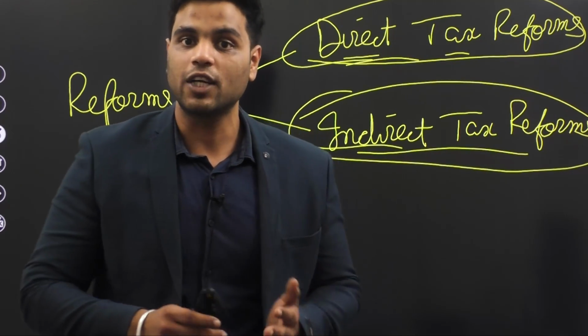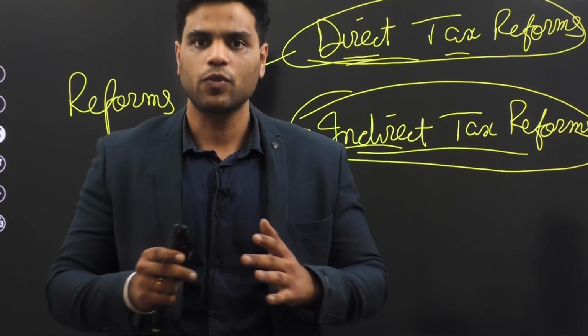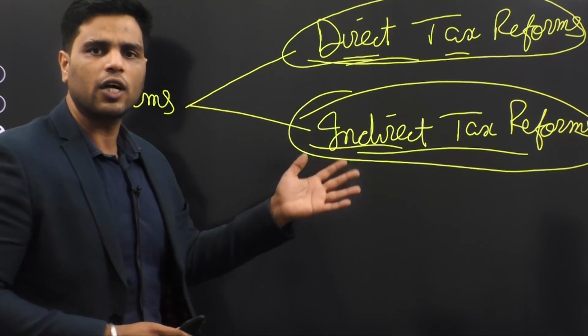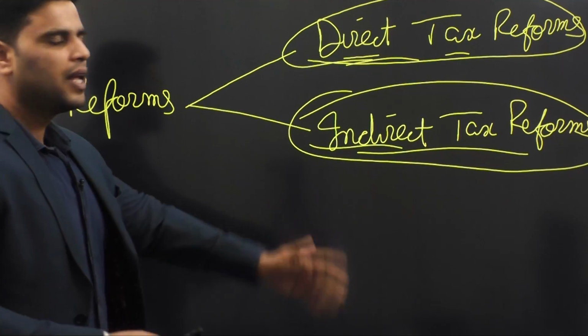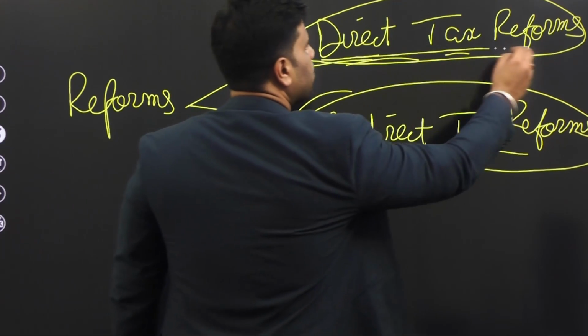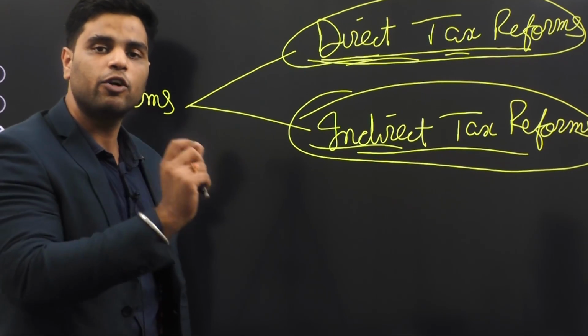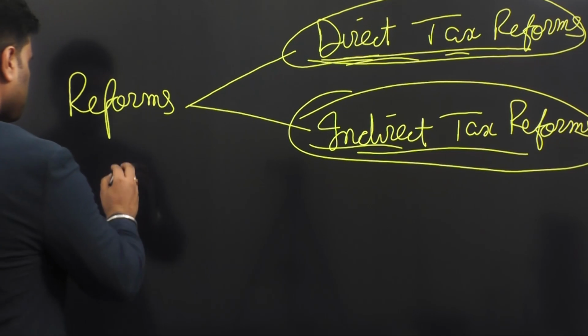So right at the outset, you should form a structure. Your answer should have a good structure. And this is a way to give structure to your answer. Divide the reforms into two parts. Now, let me give you an example of direct tax reforms. One of the biggest direct tax reforms that the Government of India undertook was this.